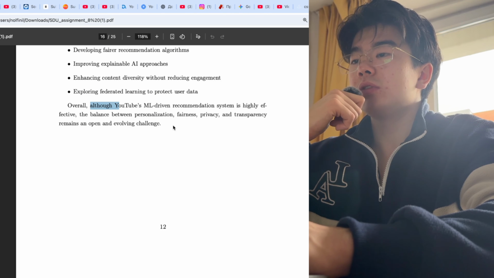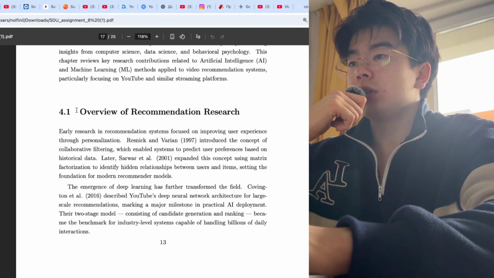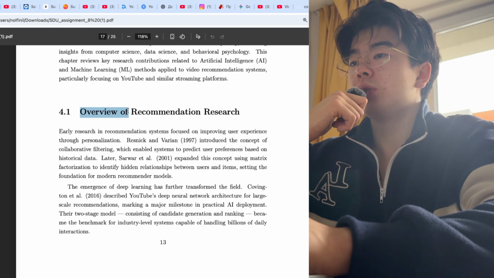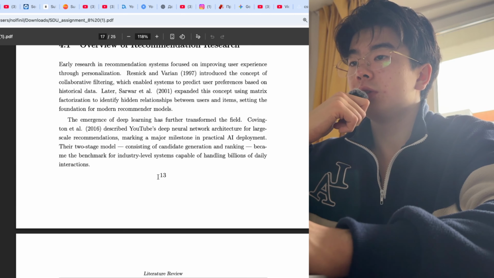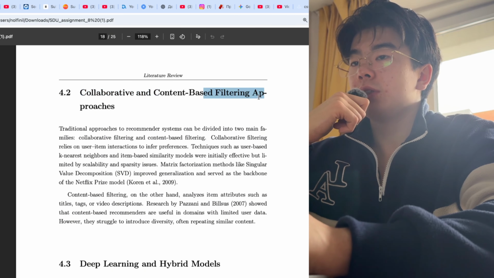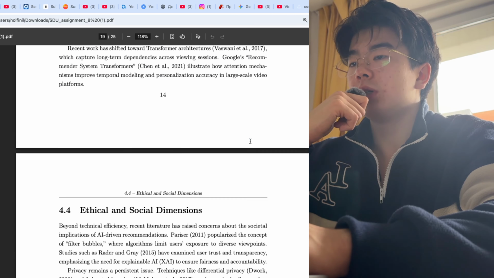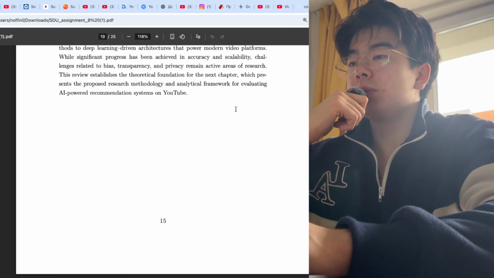So here we have the literature review. In the literature review section, we have an overview of recommendation research, collaborative and content-based filtering approaches, and deep learning and hybrid models. Also ethical and social dimensions, and a summary.